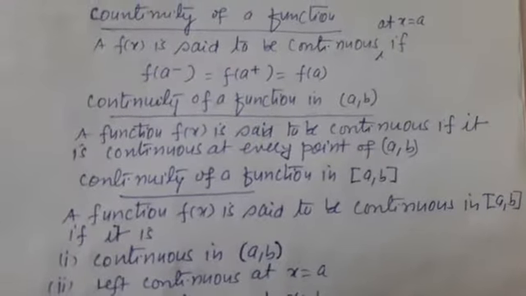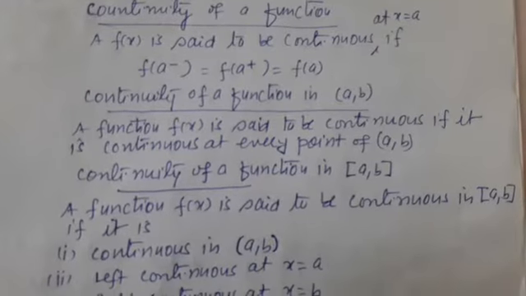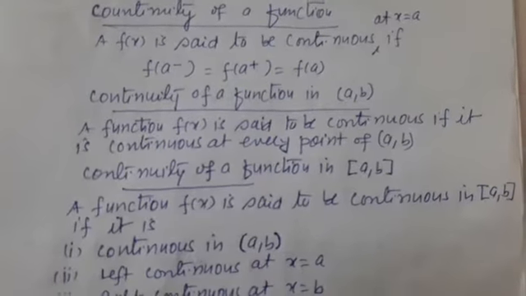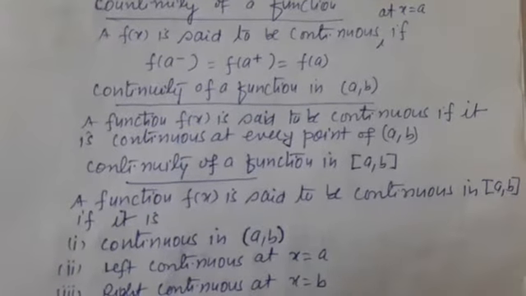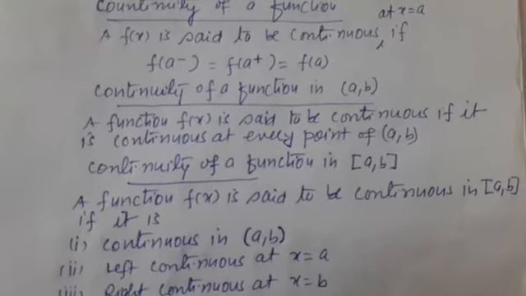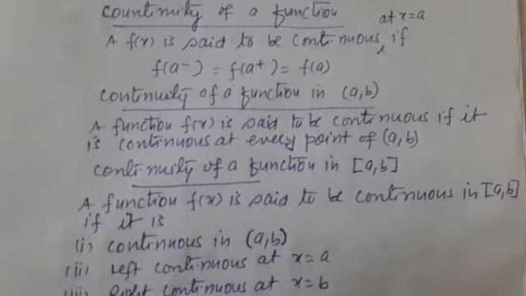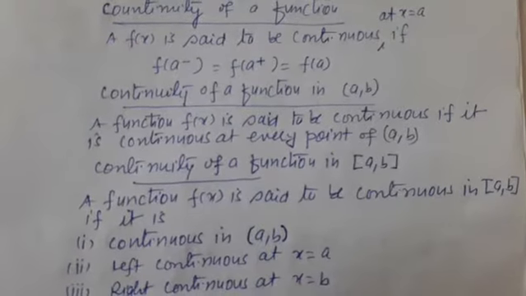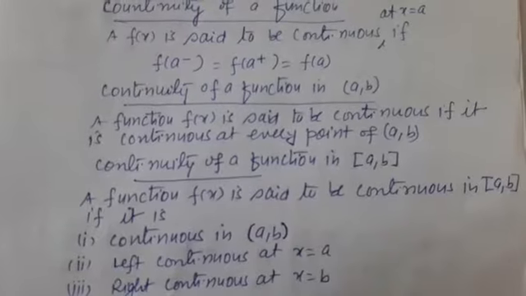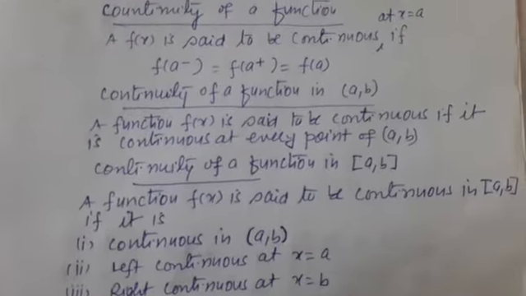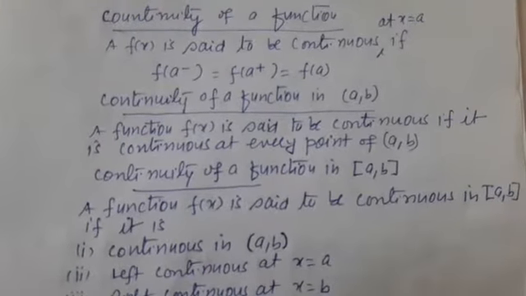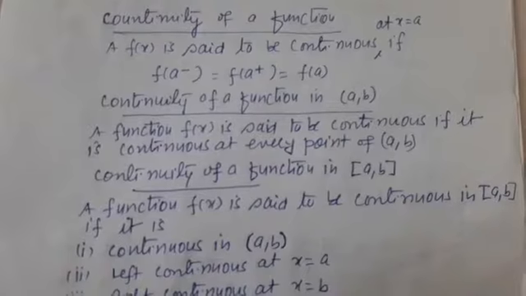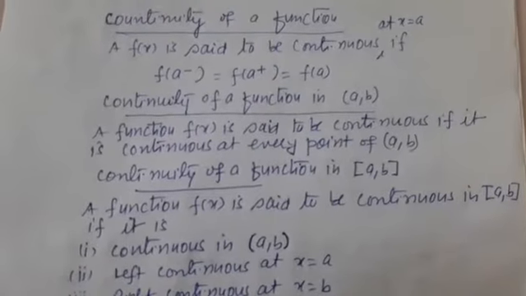Now, how can we say that a function is continuous in open interval AB? Open interval AB means the set of all those numbers lying between A and B. So, how can we say that the function is continuous in open interval AB?